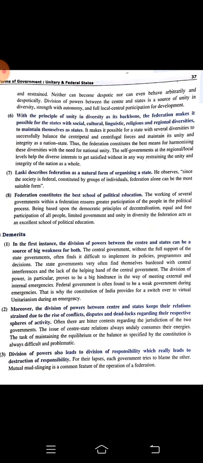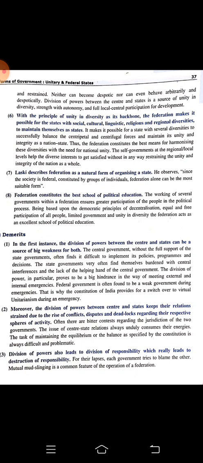With the principle of unity in diversity as a backbone, the federation makes it possible for a nation with social, cultural, linguistic, religious, and regional diversities to maintain themselves as a state. This is exactly the scenario of India. We have so many religious, linguistic, cultural, social, and regional differences. Still, we are united because of the federation.